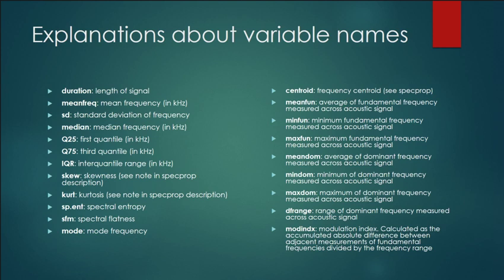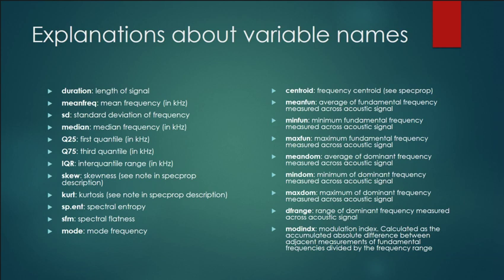And following up, we have meanfun, minfun, and maxfun, which are three kinds of values about the fundamental frequency, related to acoustic signals. And then we got meandom, mindom, and maxdom, which are the dominant frequency related to acoustic signals.